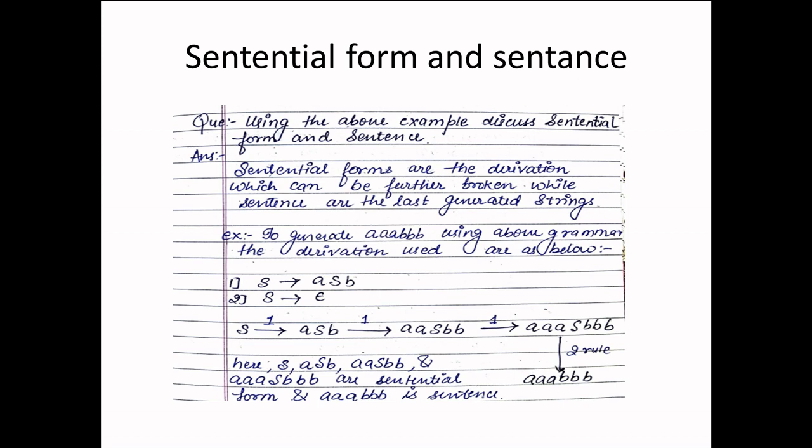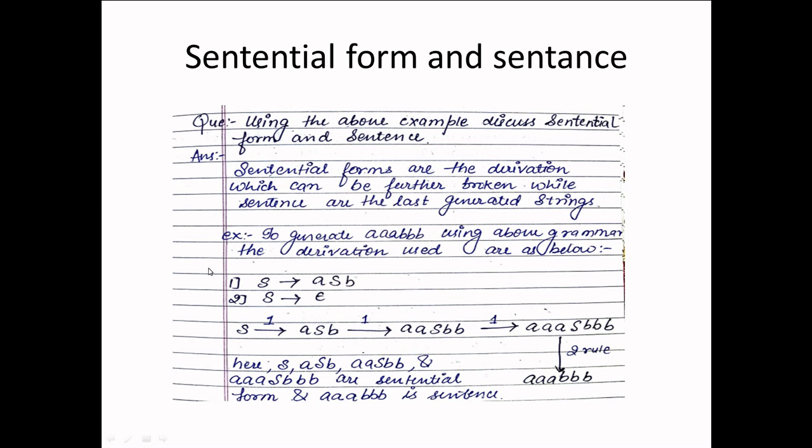Now, sentential form and sentence. It is to be noted that when we write production rules, the intermediate forms which contain non-terminals are basically sentential forms, which can be derived into some sentence. The final formed result, the string which cannot be further broken down or further derived, is noted as a sentence.